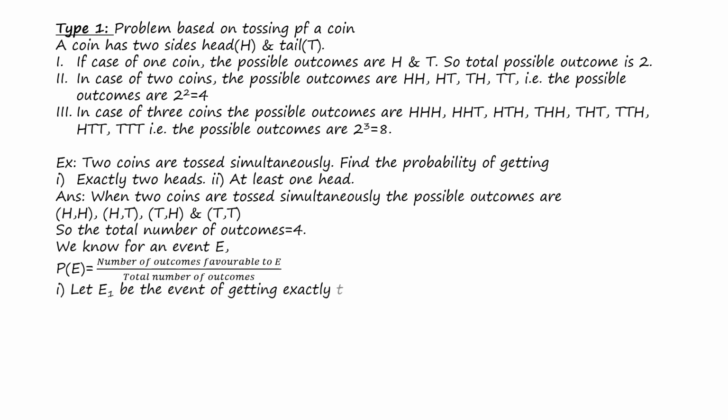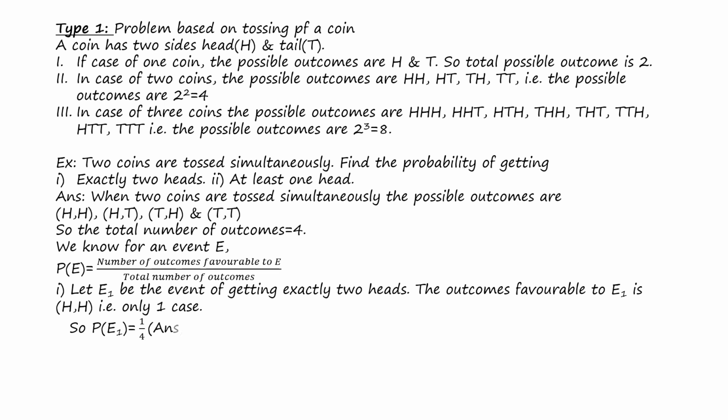The first bit: exactly 2 heads. Let E1 be the event of getting exactly 2 heads. The outcome favorable to E1 is HH. That means only in one case we are getting 2 heads. So P(E1), that is the probability of getting 2 heads, is 1 by 4. That is the answer.